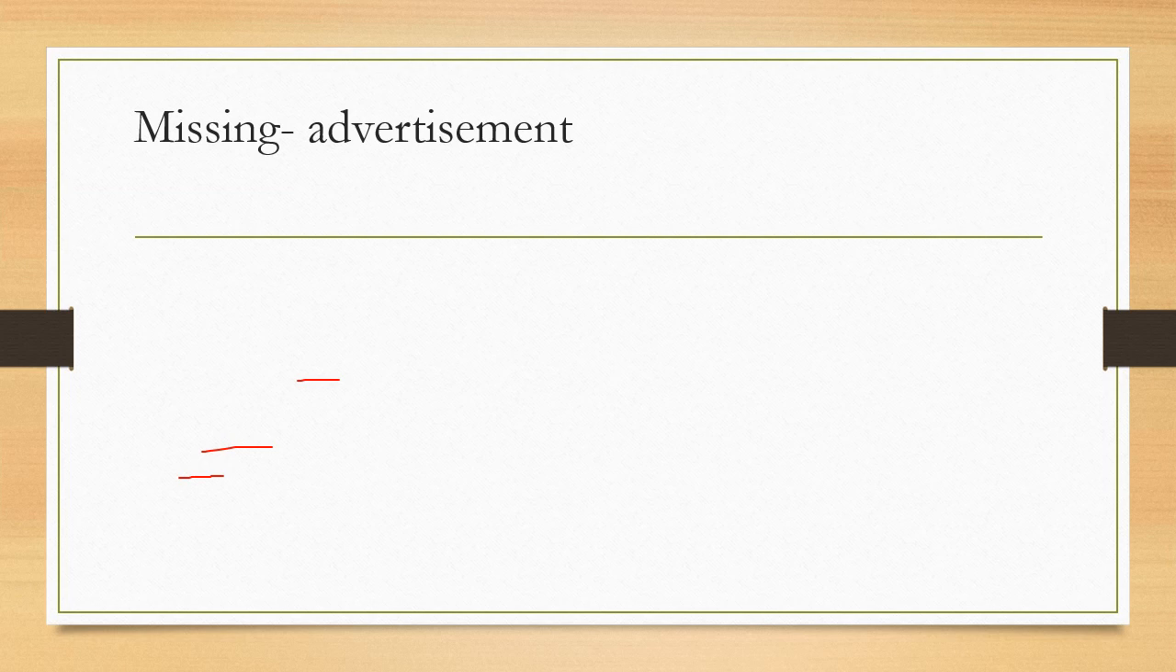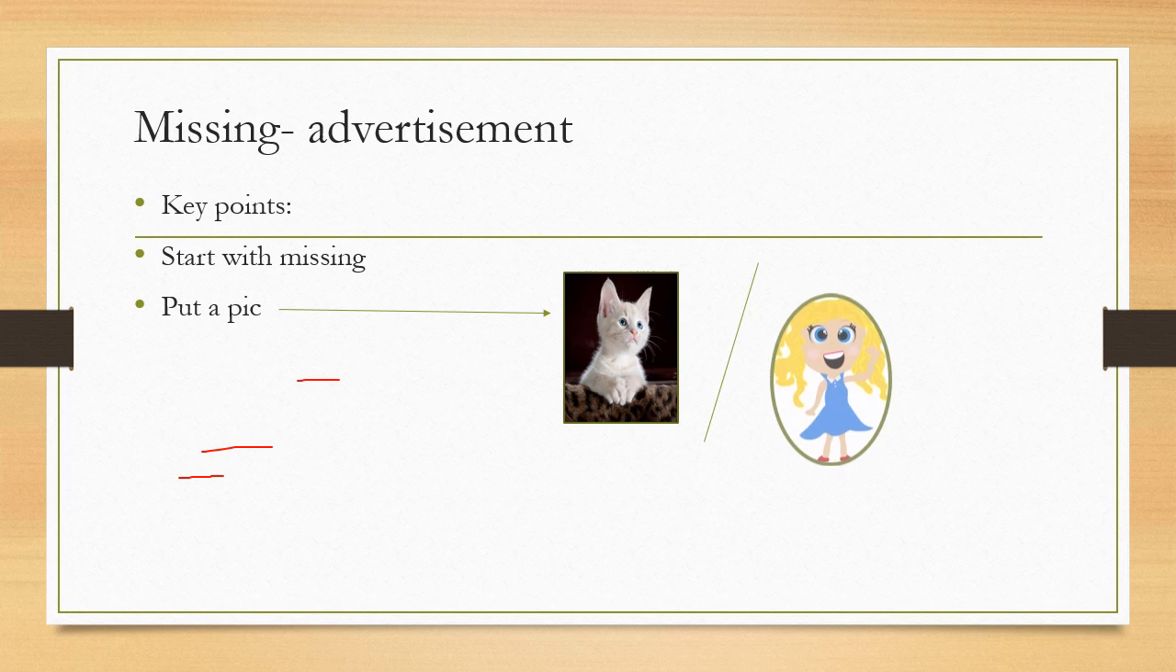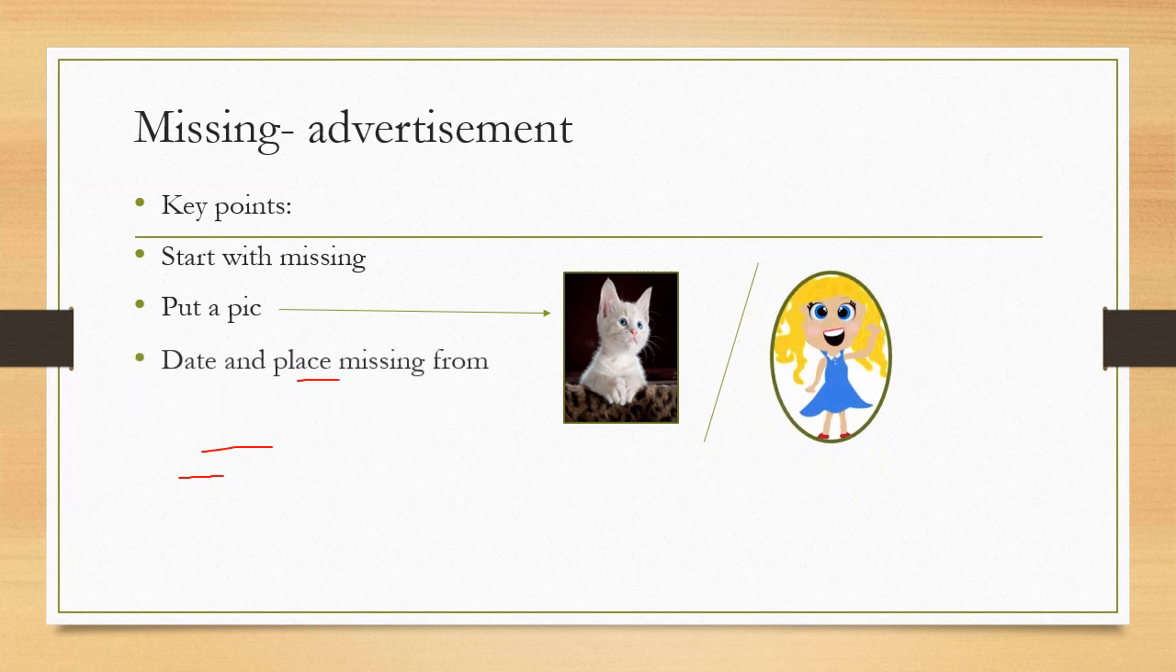Okay, so for this kind of advertisement, the key points that we should keep in mind are: start with missing. The heading of the advertisement should be missing. Put a pic. A pic is better to be there. Many advertisements of missing are there where no pic is maintained. But it is better if you put a column, a box, for missing. It might be a pet, it might be an individual, a person.